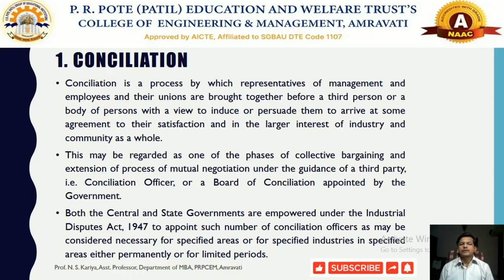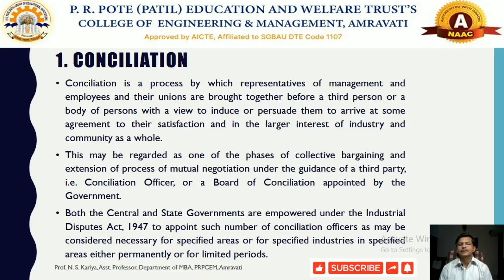In the process of conciliation, a group of individuals belonging to the management or industry, the employees and their trade union, in general the parties connected with the organization, come up with certain issues to a third party who does not belong to that particular industry or trade union, to mutually arrive at a decision to resolve that particular dispute.